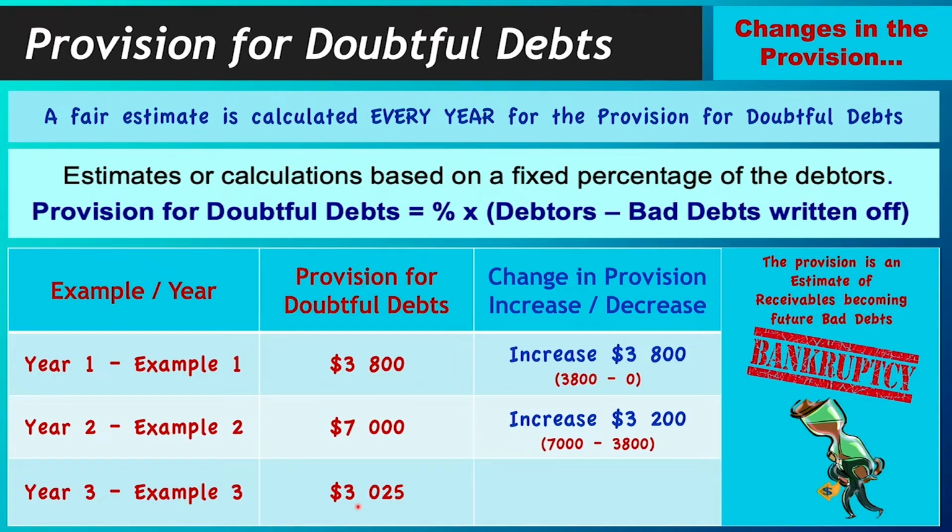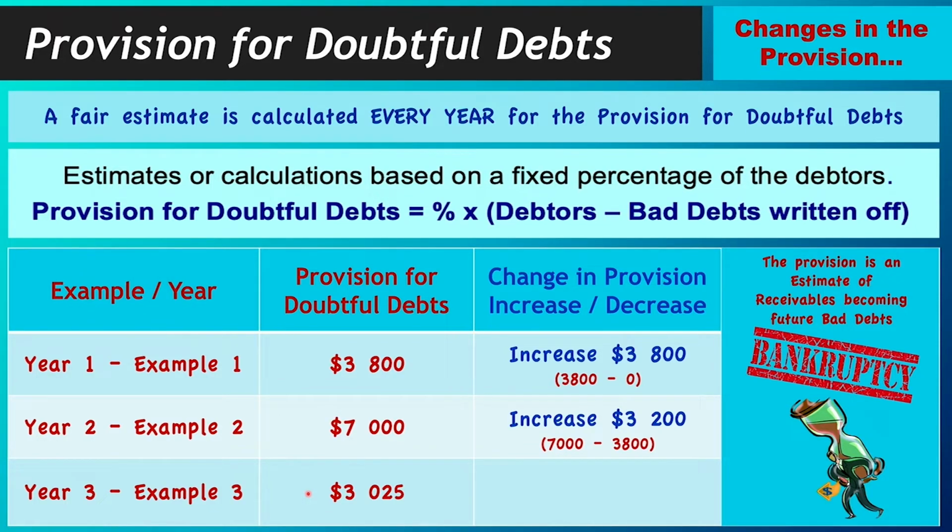Year 3, once again, when you calculated, you got a figure of 3,025. So you compare it to the previous year, which is year 2. So you're comparing it to the 7,000. And what you would see is that this time there was a decrease in your provision when you calculated it.